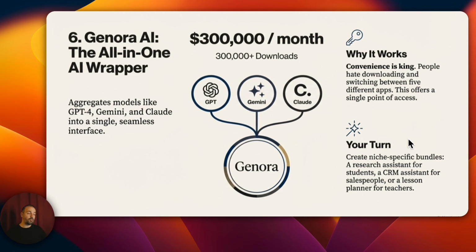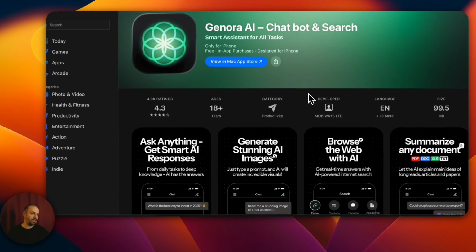For example, you can adapt this for research assistants or students with different applications. You can make a version of it specifically for students as well, or it could be for salespeople, for teachers. Let's take a look. This is our app that makes $300,000 a month.